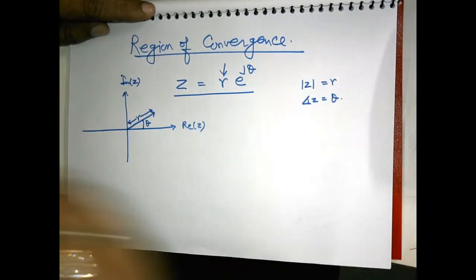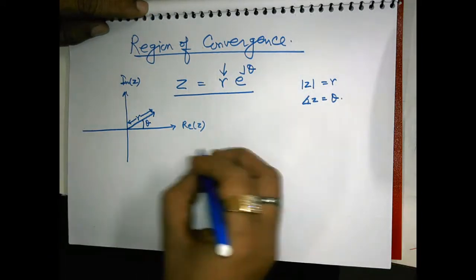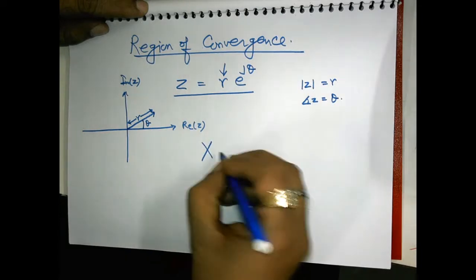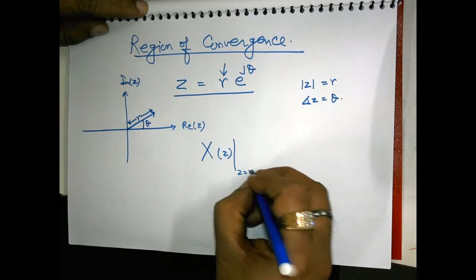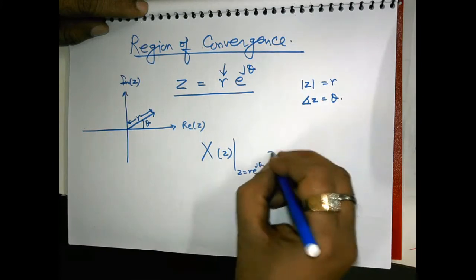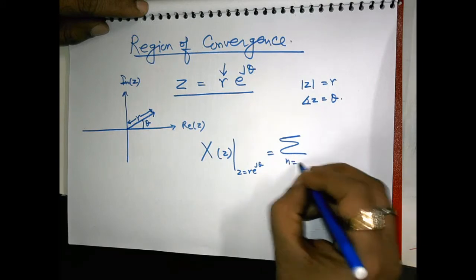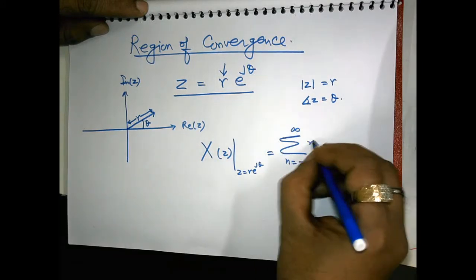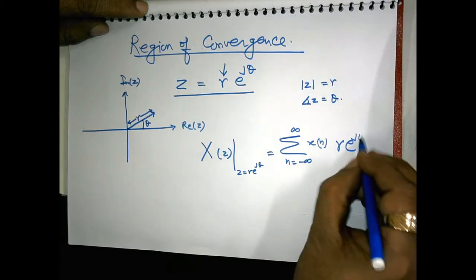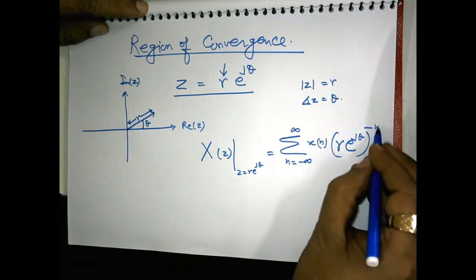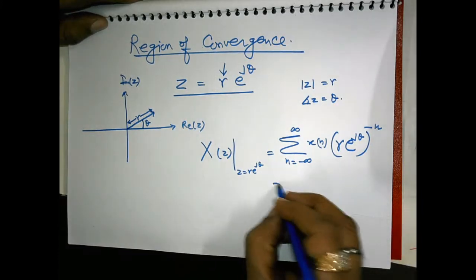Now if we write the mathematical form of the z transform using this expression, where I am writing z to be equal to r e to the power j theta, this happens to be summation n is equal to minus infinity to infinity x[n] (r e to the power j theta) to the power minus n, because z is to the power minus n.